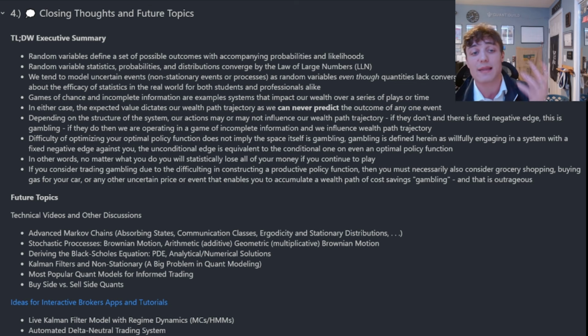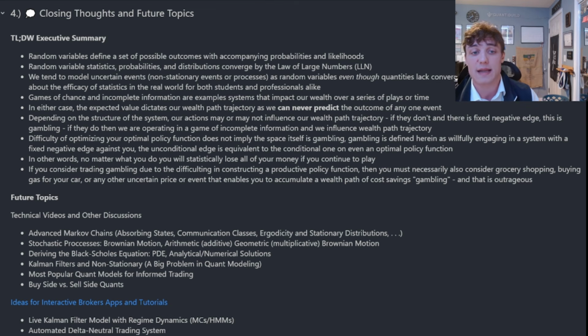This leads to a lot of confusion about the efficacy of statistics in the real world for both students and professionals alike. The purpose of models isn't to perfectly replicate what we're observing in the real world, but rather to aid in making informed decision making in the face of uncertainty.